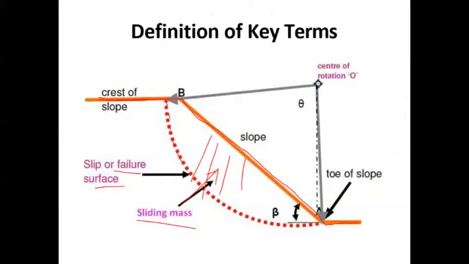The slope angle is beta. The bottom portion is called the toe of the slope, this is the slope portion, and this is the crest of the slope.